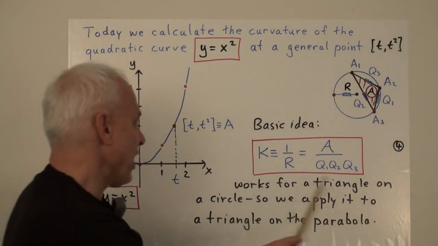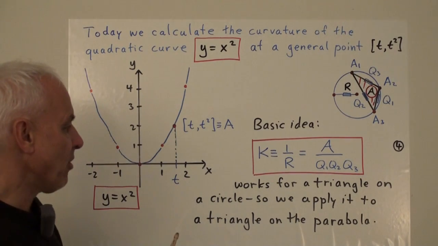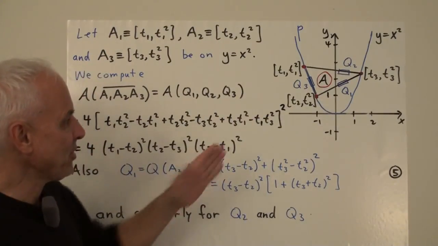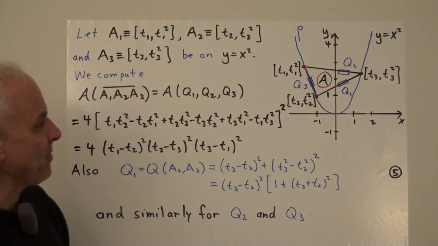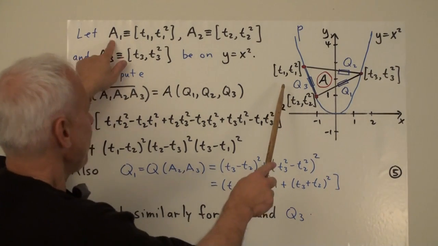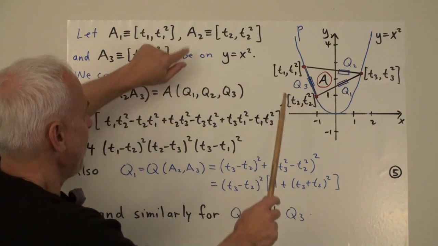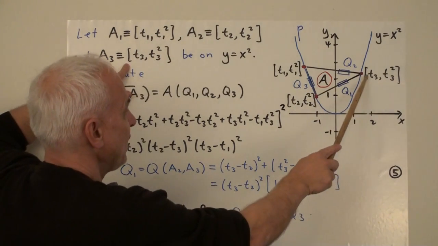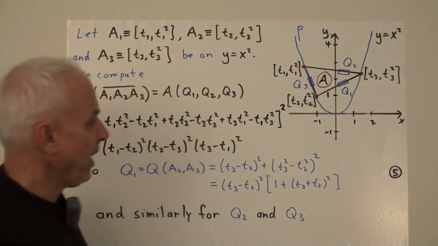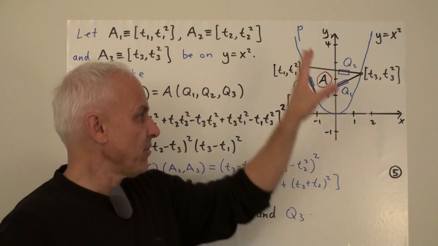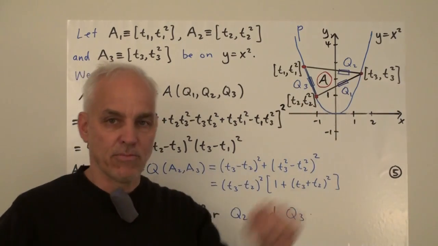So this works for a triangle on a circle. So we're going to apply this to a triangle on the parabola. Okay, so here's our parabola again, y equals x squared. And now we're going to choose 3 points. Say A1, which is t1, t1 squared, A2, which is t2, t2 squared, and A3, which is t3, t3 squared. And at first we're not going to assume that these are anywhere special. They're just any points on the parabola.